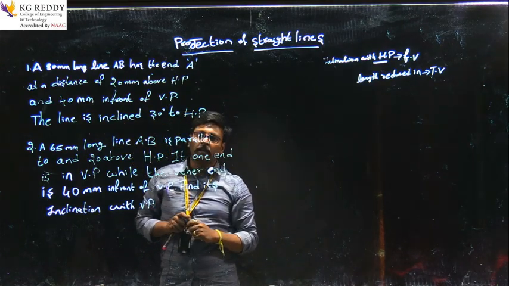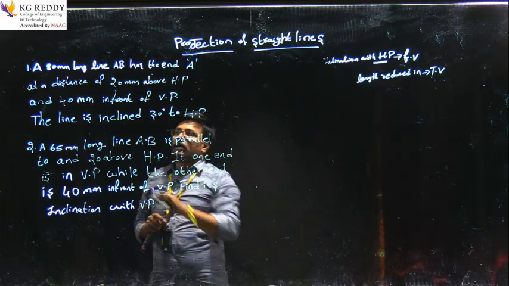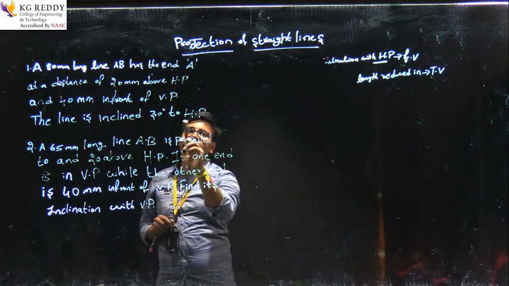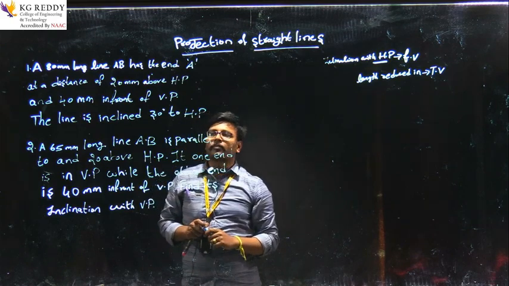The line is inclined 30 degrees to the horizontal plane.